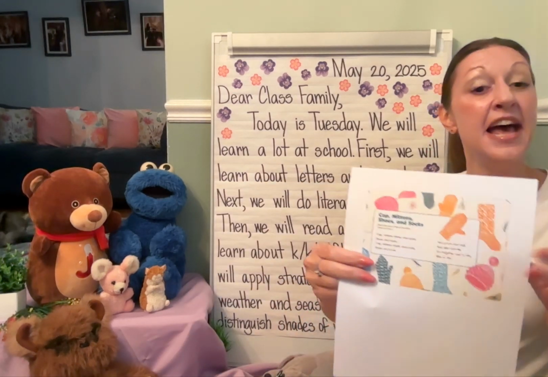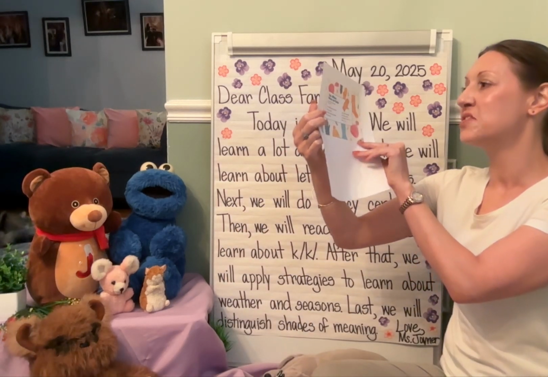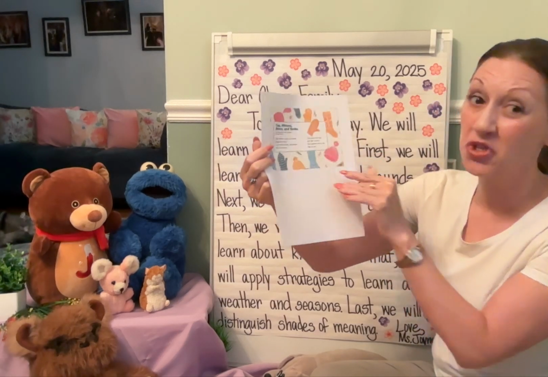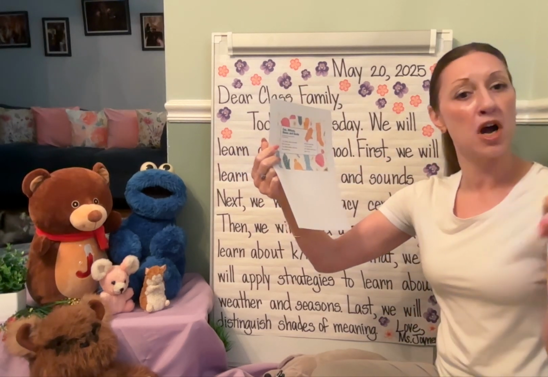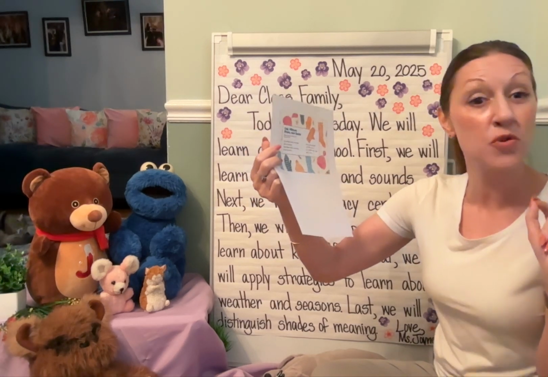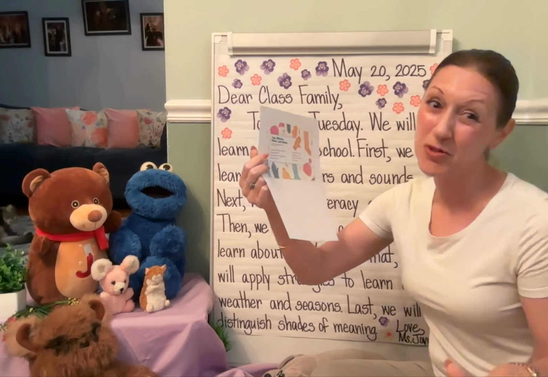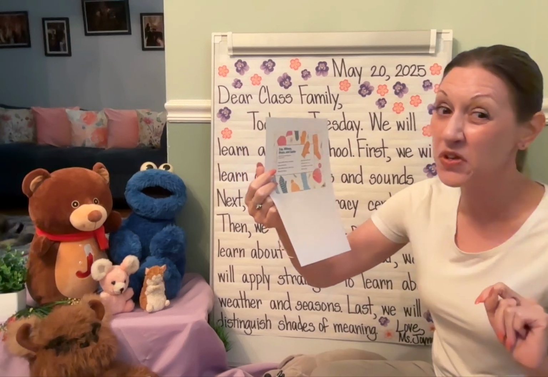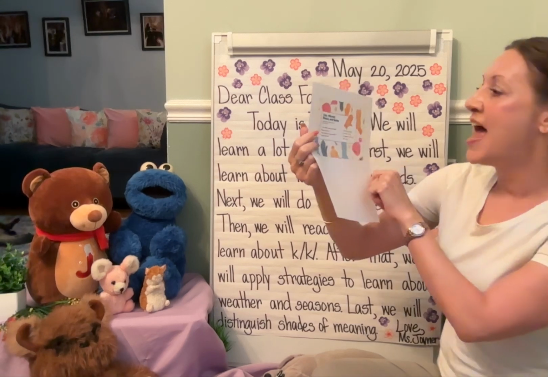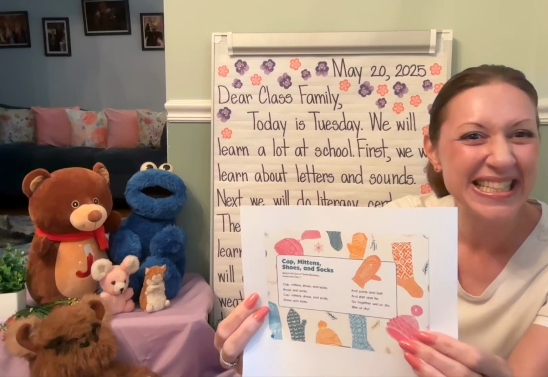So we'll go ahead and we're going to be reading this poem, Cap, Mittens, Shoes, and Socks. We're going to read the words. We're going to use the electronic resource where our eyes are highlighted and the words are read aloud to us. And we can practice guiding our eyes from left to right and top to bottom. We have our big book as well. And after we figure out the words and read that a few times, then we're going to sing it to the tune of head, shoulders, knees, and toes.